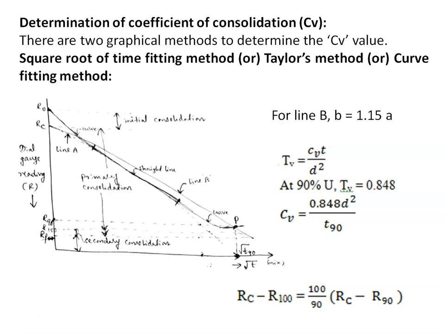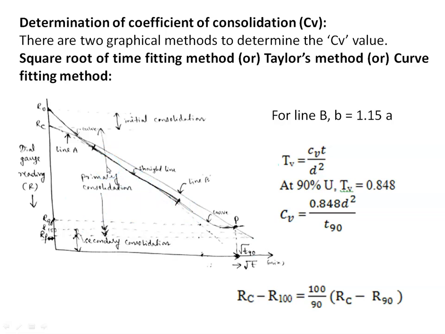So here, the curve begins from a dial gauge reading R0 at a time t0, which is called the zero reading. The initial and final portions of the plot are parabolic, whereas the middle portion is almost linear.